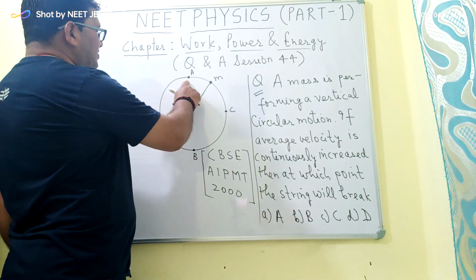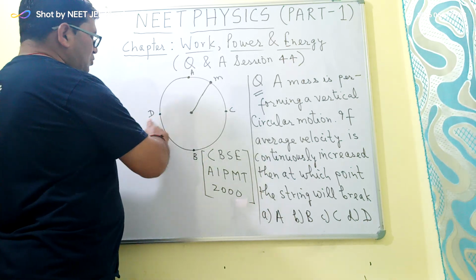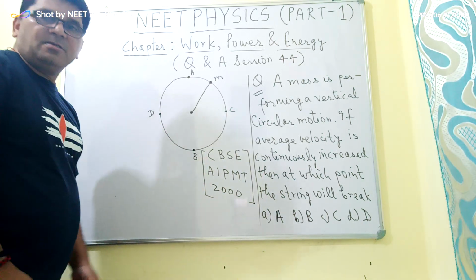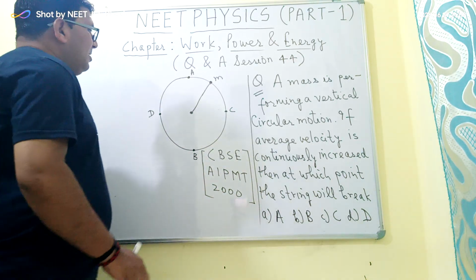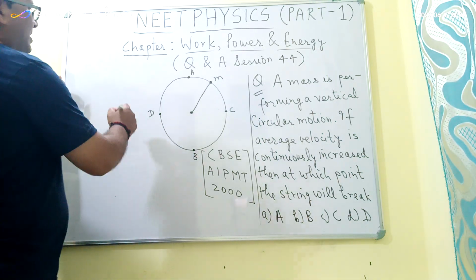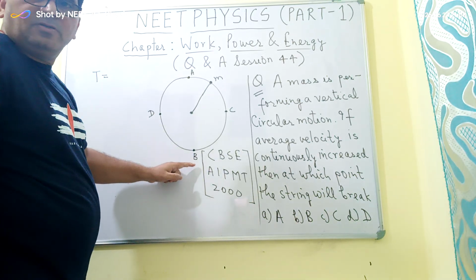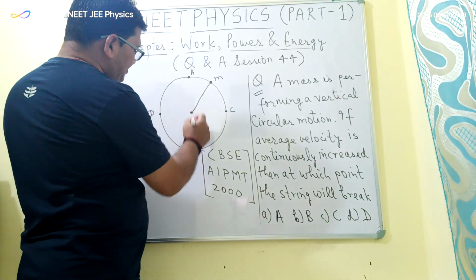So there are 4 points here. This is the topmost point, this is the bottommost point, and these 2 points are lying horizontally. So now we all know that the tension in the string will be maximum at the bottommost point, because at